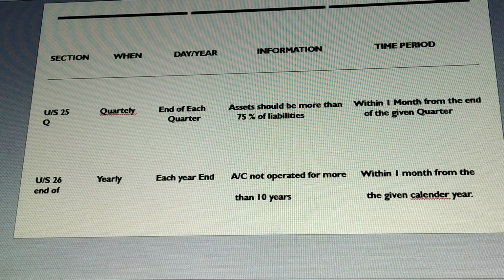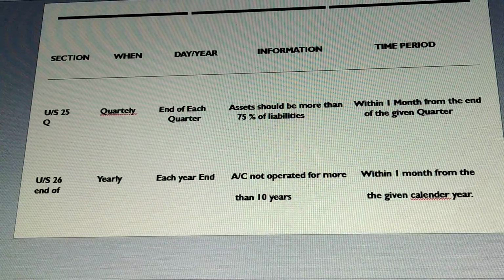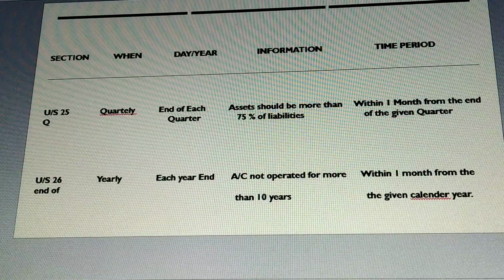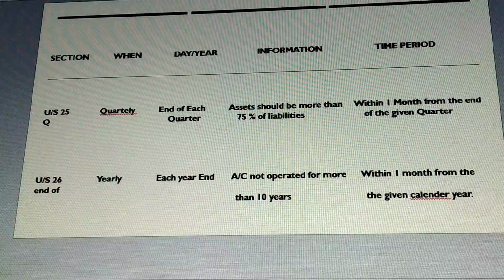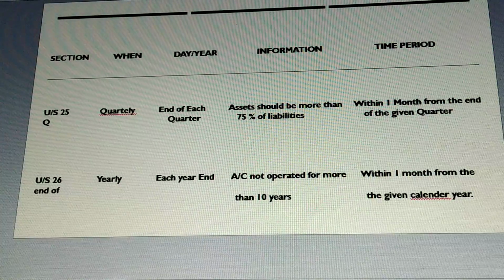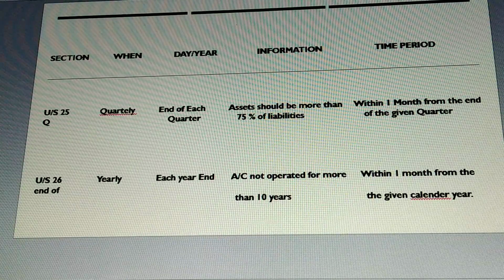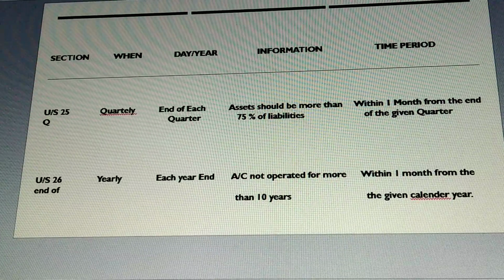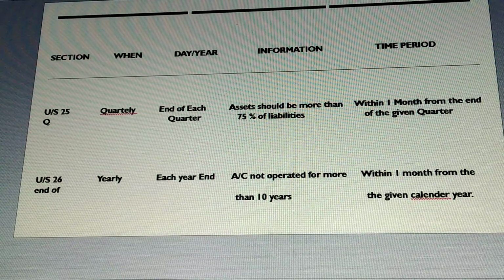Every banking company may also be called upon by the Reserve Bank of India on a regular basis to submit other information in addition to the above-mentioned returns, right? Those are the 4 sections under which returns have to be submitted to the Reserve Bank of India.